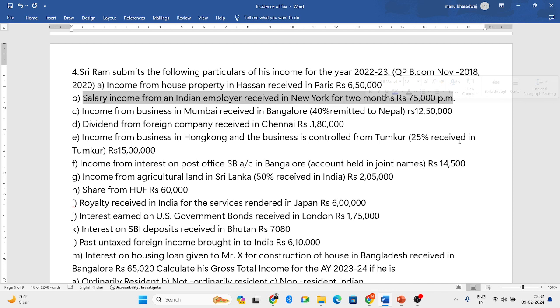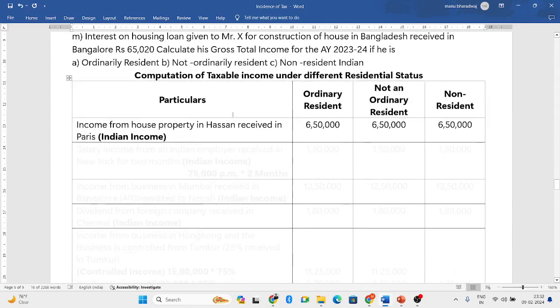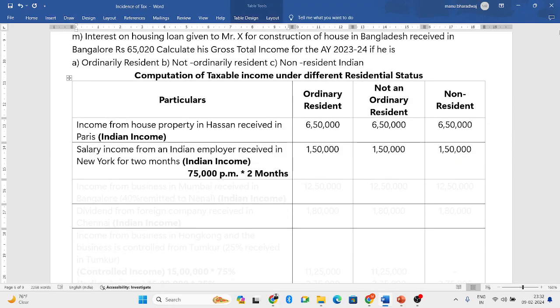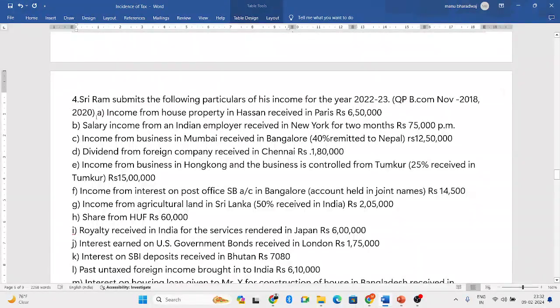For 2 months he has been paid the salary, and the per month salary is 75,000. We have to calculate it for 2 months, so it is an Indian income. Per month it is 75,000, we multiply by 2 months, and you get the salary for 2 months, that is 1,50,000. That is the Indian income, and it will be taxable for all the three different residential statuses. Next,